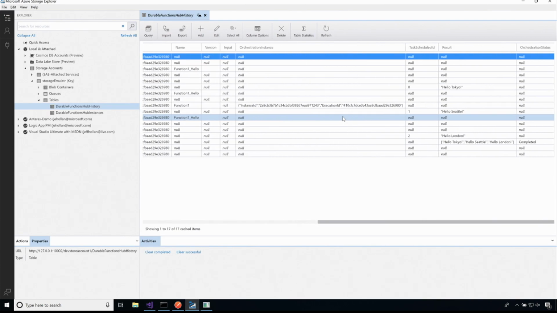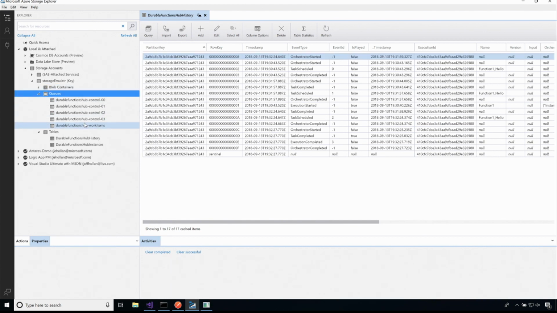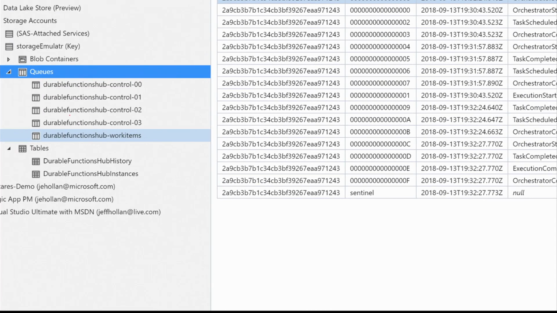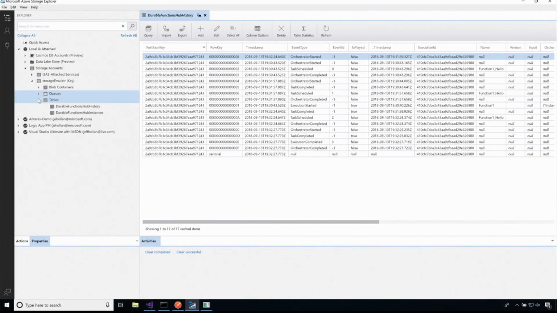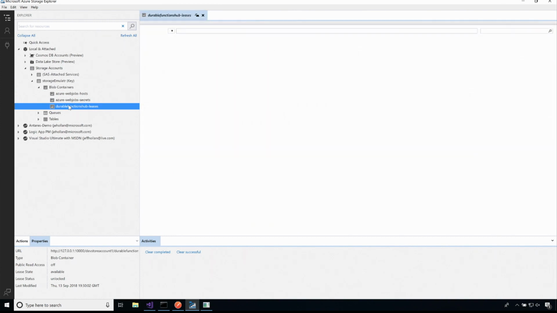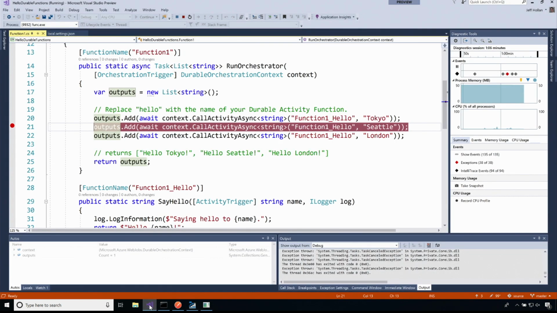We have this table store that's being used for all of our states. You'll see there's actually a number of queues that are created so that it can control the work that needs to be required. The orchestrator can have its queue. The activity functions can have their queues. I'm not going to go a whole lot into that today. And I even have a thing to have leases. So all of this is locked and managed and stateful. But again, I didn't have to write code for all of this awesome state management. The Durable Functions Framework just gave it to me all for free.